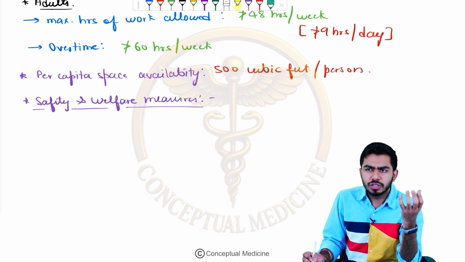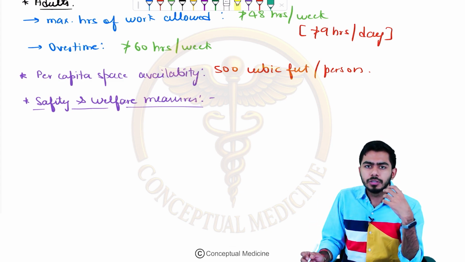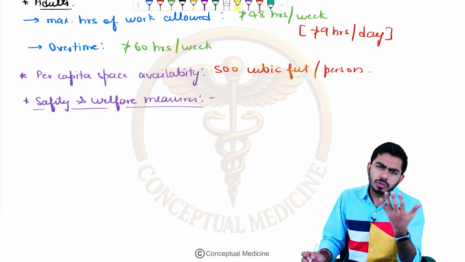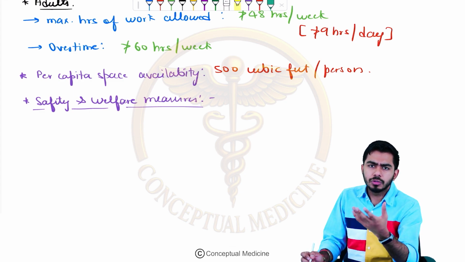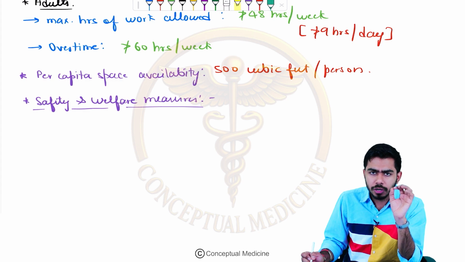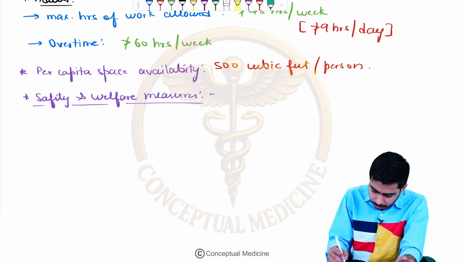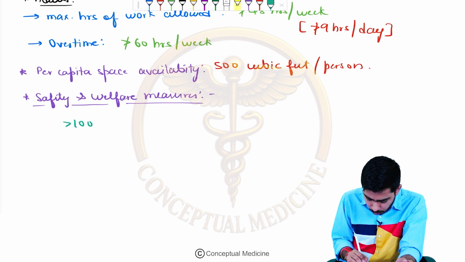There are some factories which are comparatively smaller. There are some factories which might be bigger, right? There are some institutions which are very big, and some which might be small also. So there are different categories over here, right? So let's say some factory is having more than 1000 workers, right?